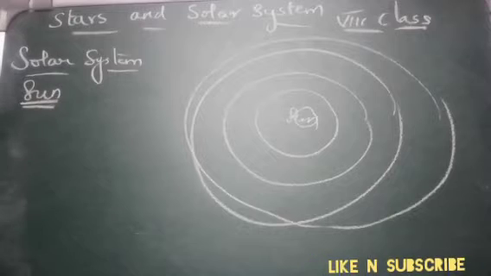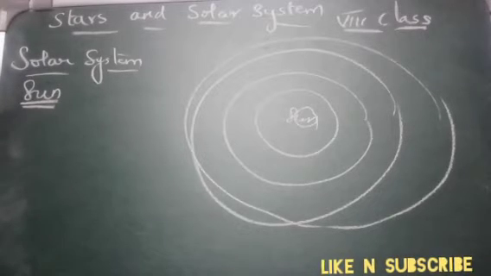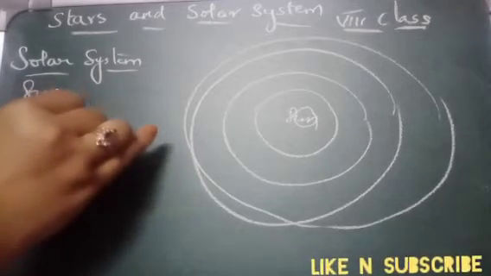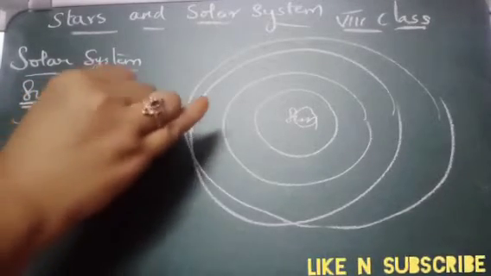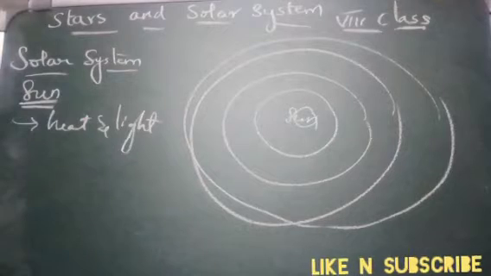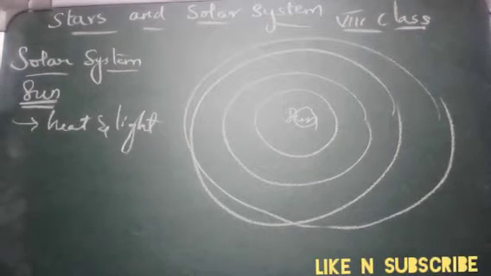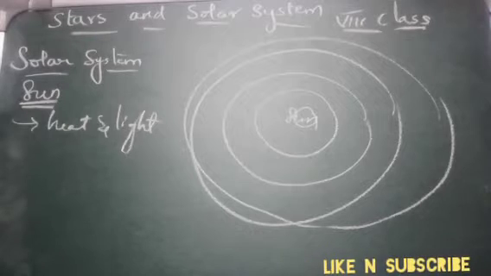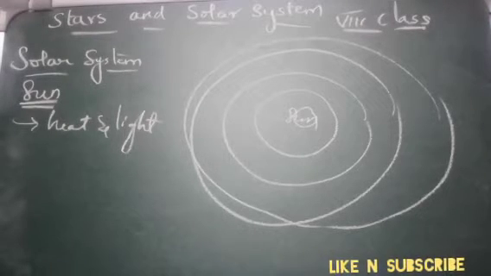It is continuously emitting huge amount of heat, right? It emits heat and light. The light and heat which we get onto our earth is nothing but from the sun. The sun is the source of almost all energy on the earth. In fact, the sun is the main source of heat and light for all the planets of our solar system. So let us learn about the planets.